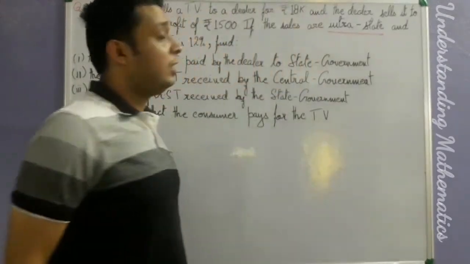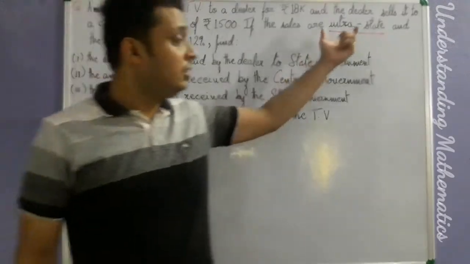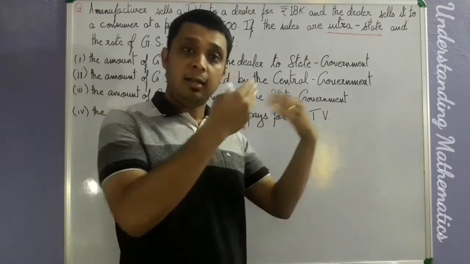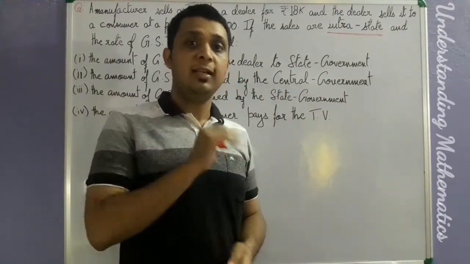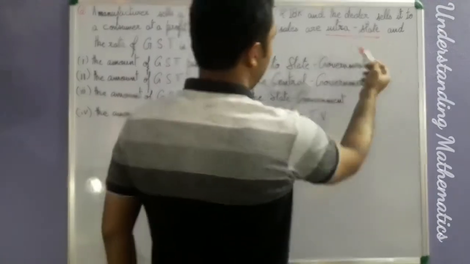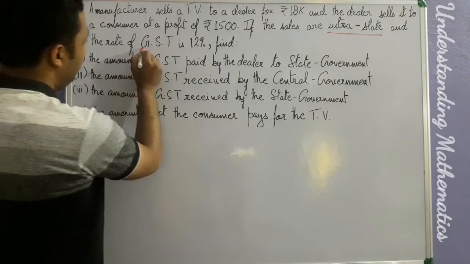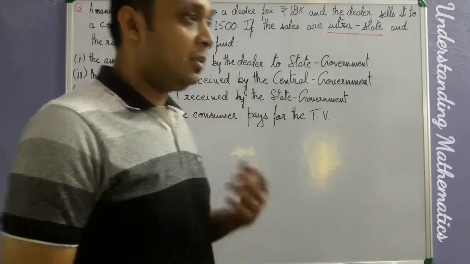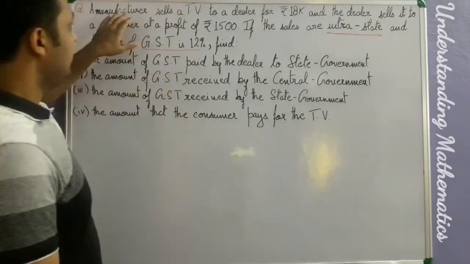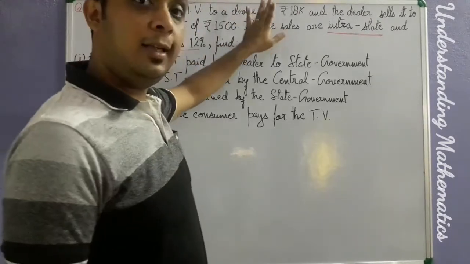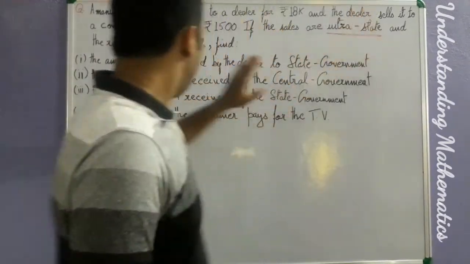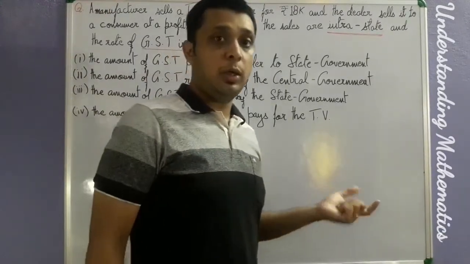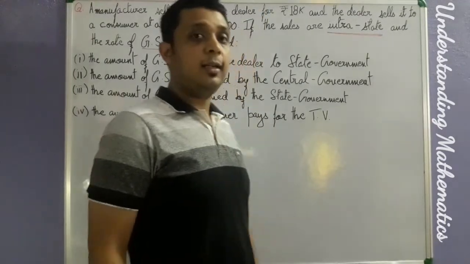As we have discussed in the last video, intrastate sale means this is the case when the production and the consumption of any commodity is in the same state. So we have a case of intrastate and the rate of GST is 12%. You need to understand how many transactions are there, or how many business dealings are there. The first business dealing is from manufacturer to dealer, and the next business dealing is from dealer to the consumer. Clear?